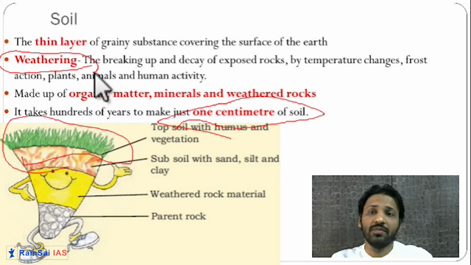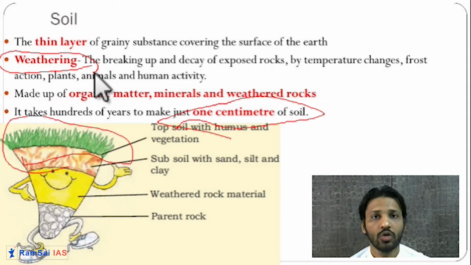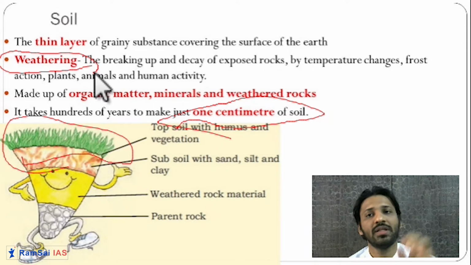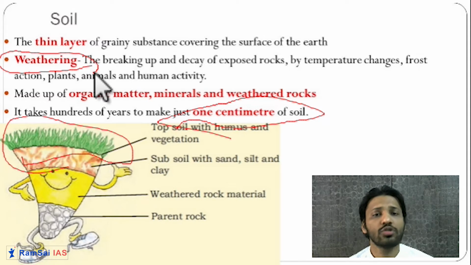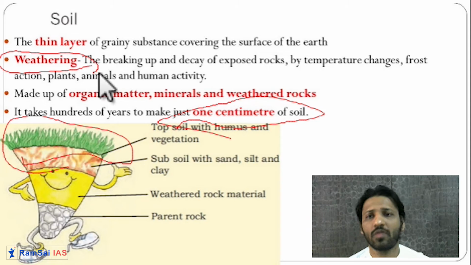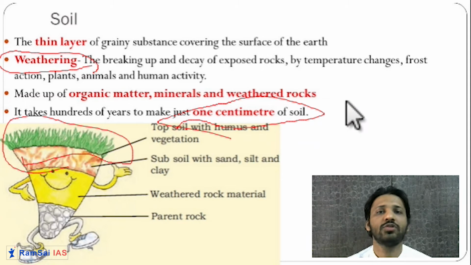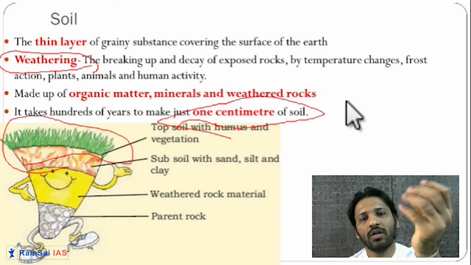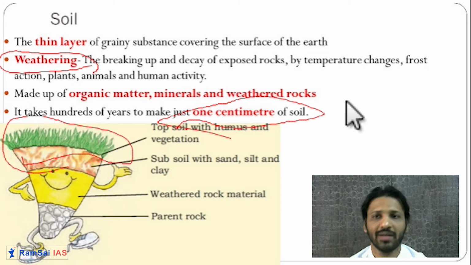We have seen in the chapter on weathering and erosion that weathering is in situ degradation of a rock. On-site degradation of rock is what leads to the formation of soil. So weathering is a must for the formation of soil. Because of weathering, rocks convert into soil. But soil is not just a powder of rock. Understand this: it is not that you powder the rock in some mixer grinder and then call it soil. It is not like that.